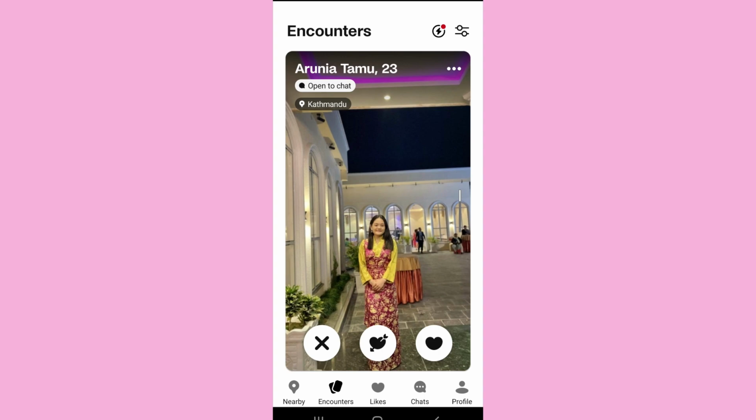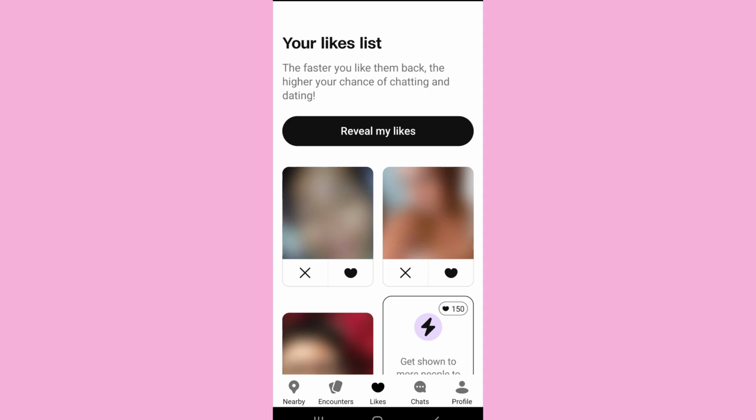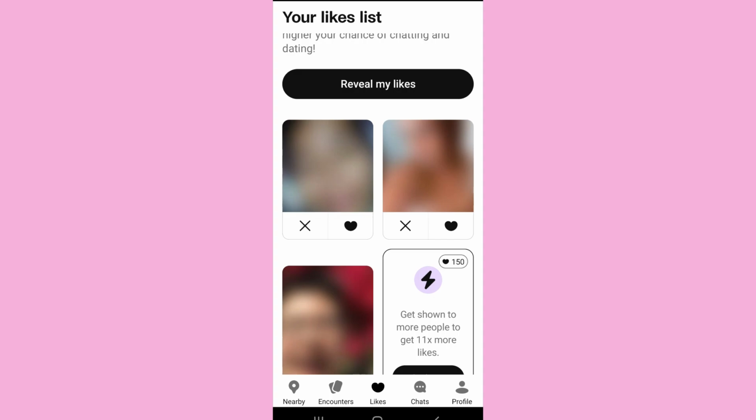Now in order to see who liked you on the app, you can tap on the likes option that you can see at the bottom. When you tap on likes, you will see the list of all the people that have liked you on the app. However, their photos and profile will be blurred.